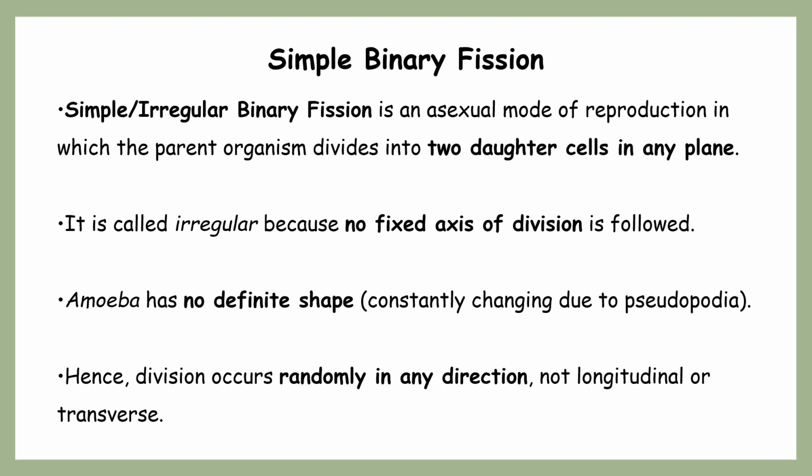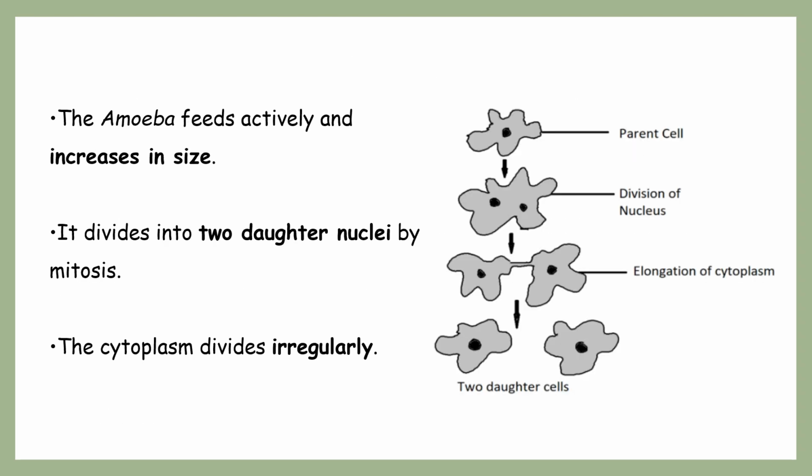So because of this, it might happen irregularly. So there is no fixed axis actually present, right? It is most commonly seen in amoeba. Here in this diagram, you can clearly observe how it is going on, as amoeba doesn't have a constant shape, it has an irregular shape, right?